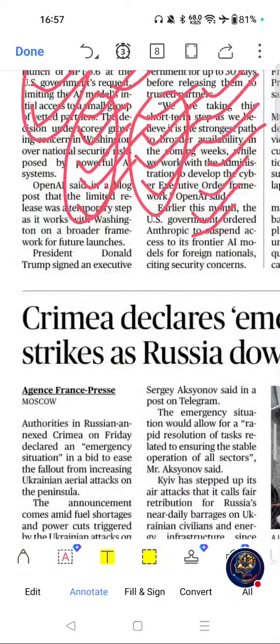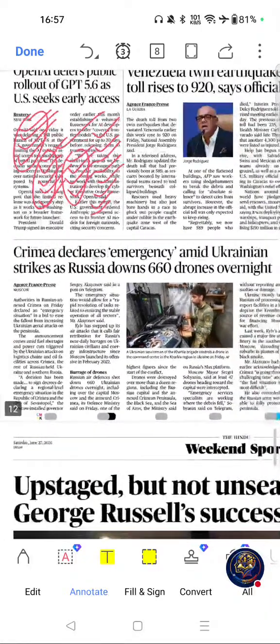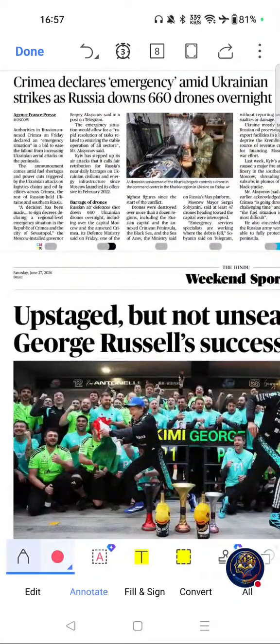Now move on to next important article from this page, World section, was this one. Crimea declares emergency amid Ukrainian strikes as Russia downs 660 drones overnight. Why this topic is important for exams? Because the Russia-Ukraine war remains a recurring UPSC topic. Drone warfare is an emerging defense technology issue, and this is frequently asked in international relations and security section.